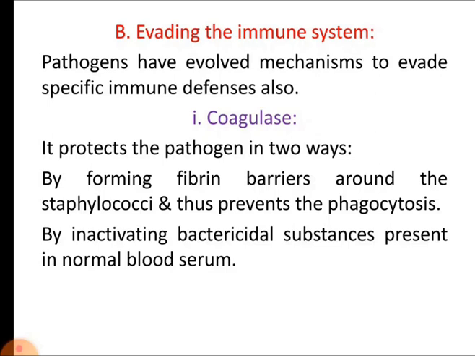For example, coagulase. This coagulase enzyme protects the pathogen in two ways. First, by forming fibrin barriers around the staphylococci and thus preventing phagocytosis. Second, by inactivating bactericidal substances present in normal blood serum.